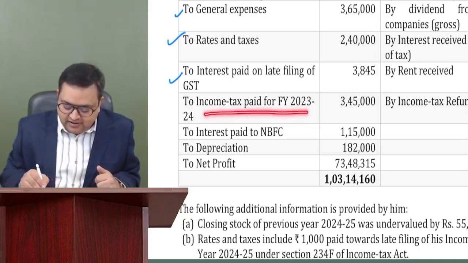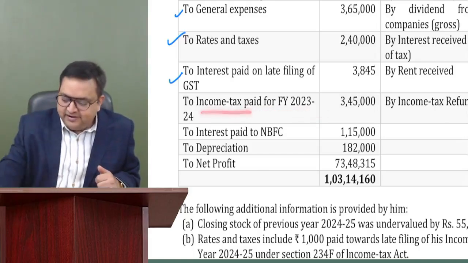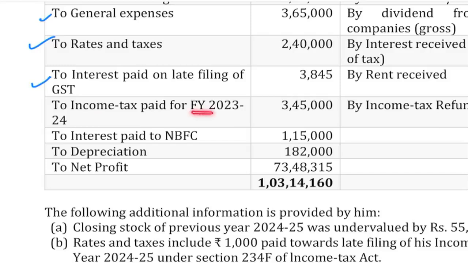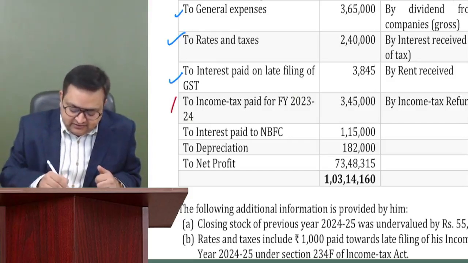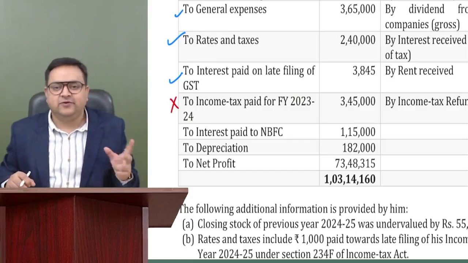Everybody now understands. Next is income tax paid. Income tax paid for financial year. Guys, this financial year will not matter to me. Whatever the year is, doesn't matter. Income tax is never allowed. So prima facie, I can say this expense will never be allowed as per section 40(a).